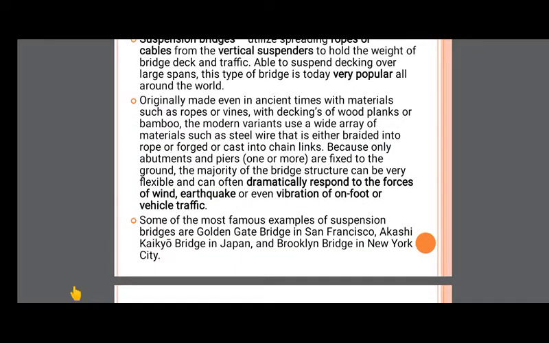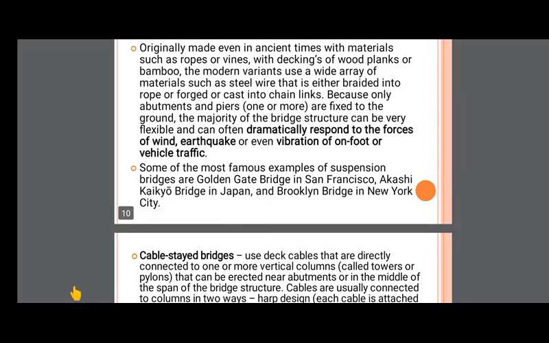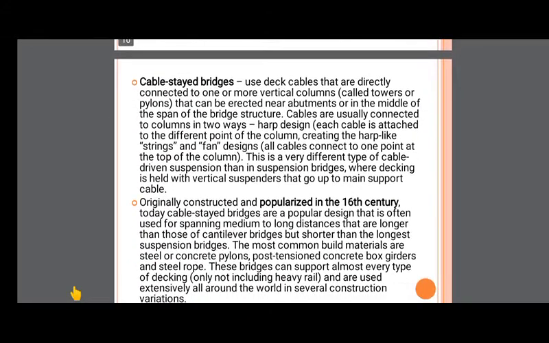Some of the most famous examples of suspension bridges are the Golden Gate Bridge in San Francisco and the Akashi Kaikyo Bridge in Japan. These are famous examples of the suspension bridge.